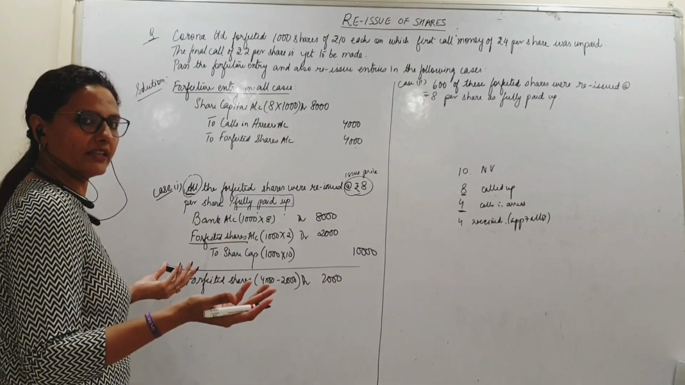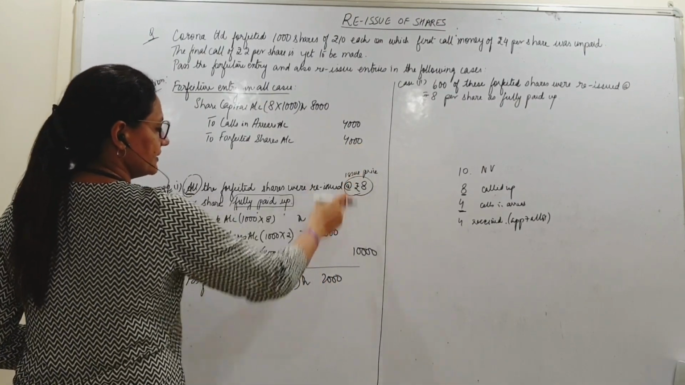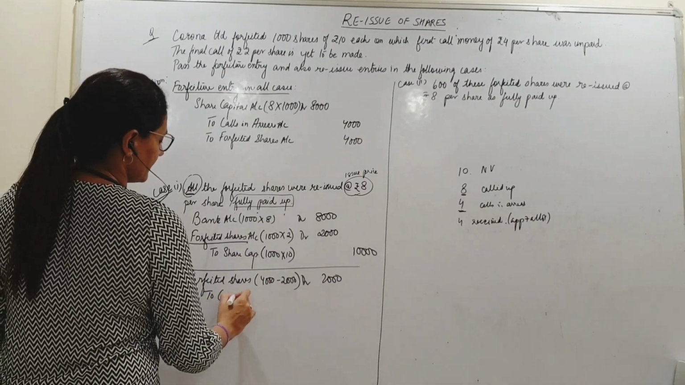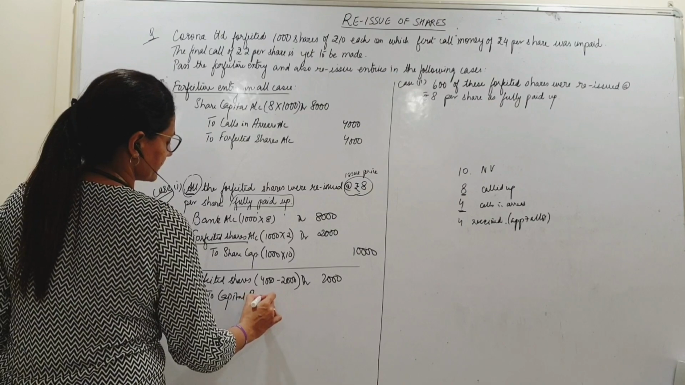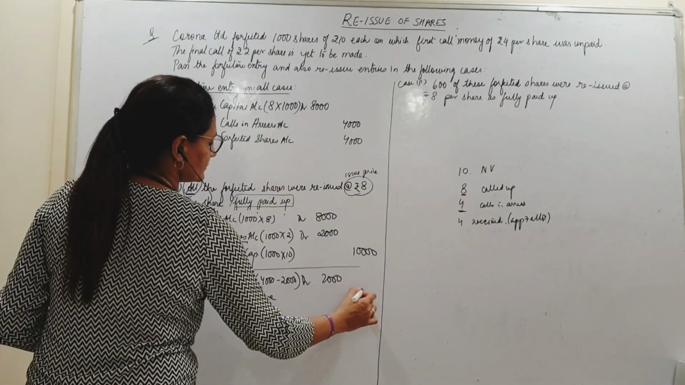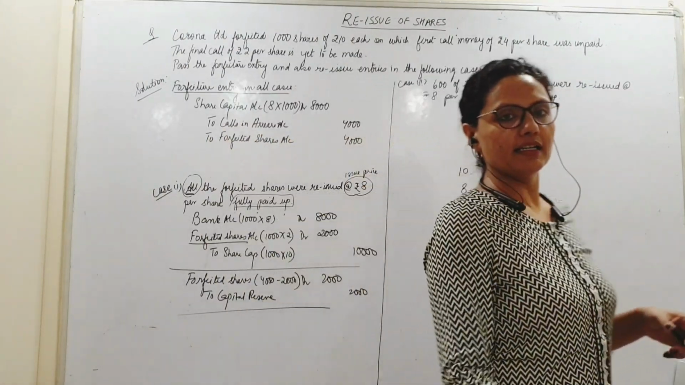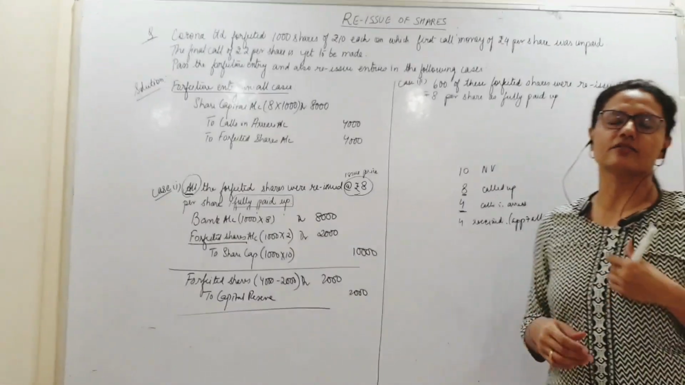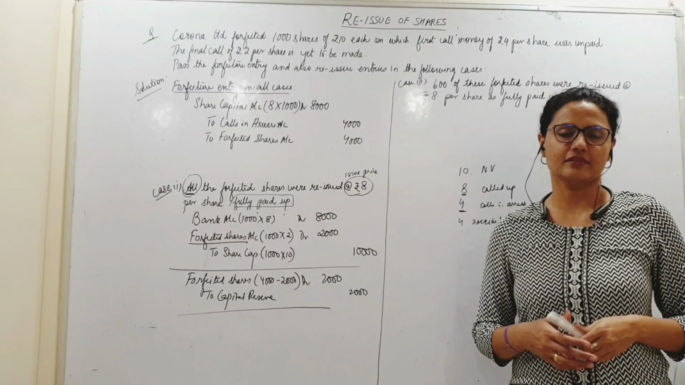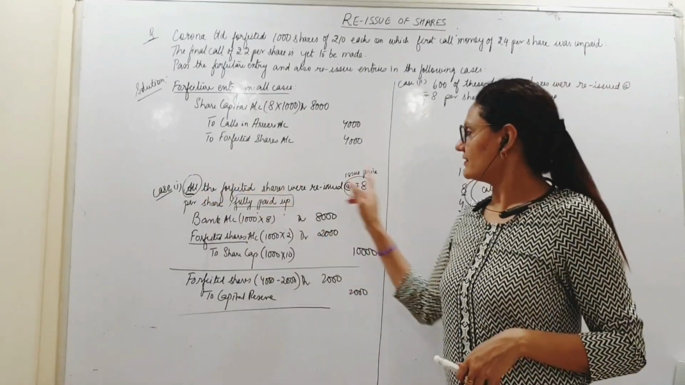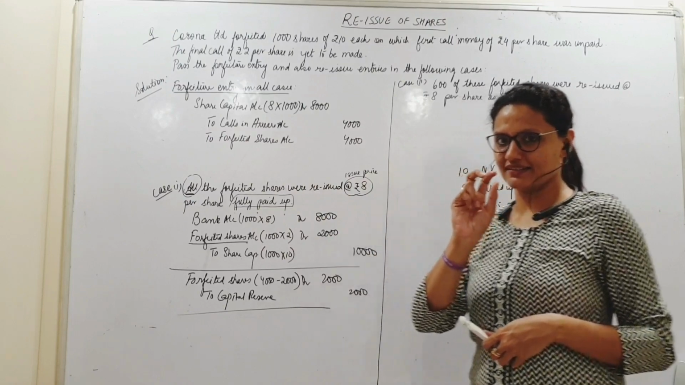Have I closed the forfeited shares account? Yes. Credit equal to debit. Capital reserve 2000. Transfer. Okay. Being balance in the forfeited shares account transferred to capital reserve. Okay, simple. So all you need to understand is these things.